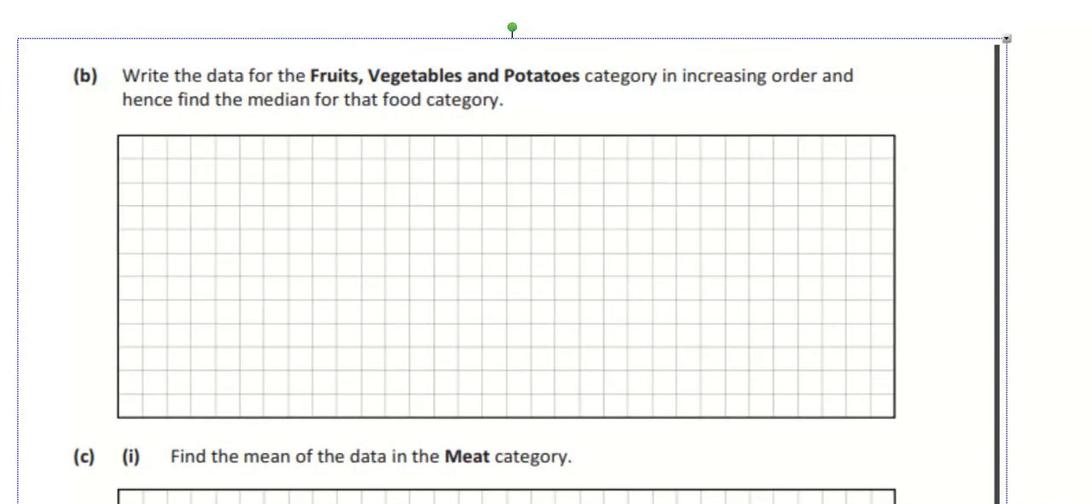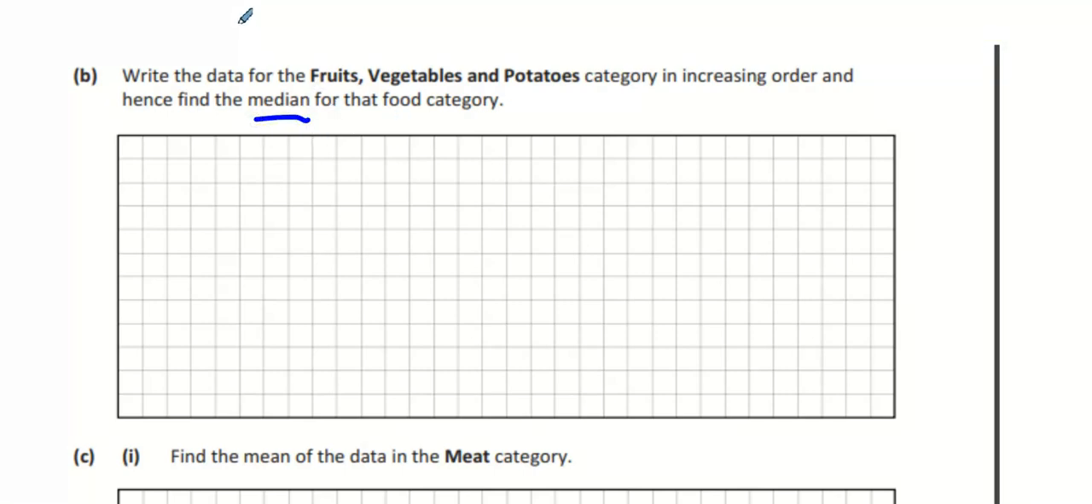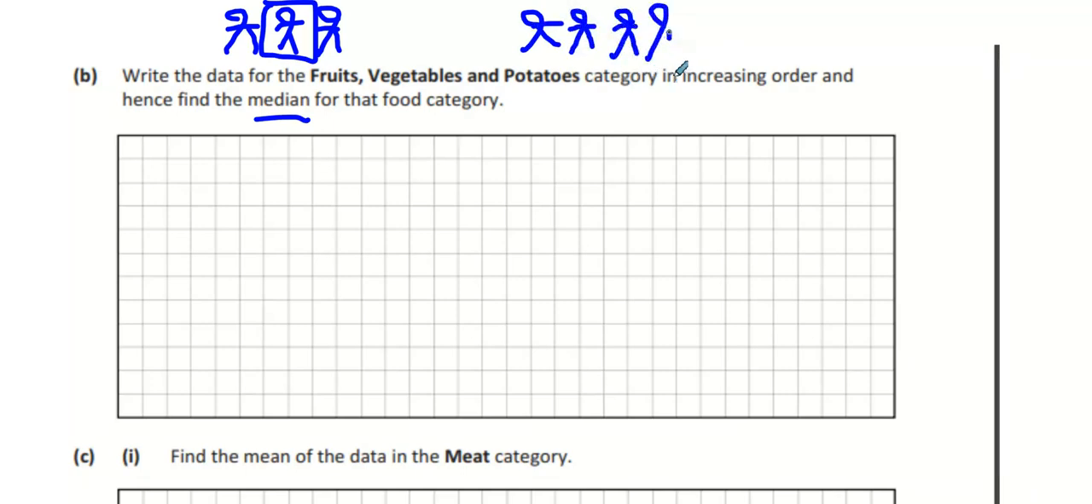Now, write down the data for fruits, vegetables, and potatoes in increasing order, and hence find the median for that food category. The median is the middle person. If you have 3 people, the middle person is the median. If you have 4 people, who's in the middle then? The average of the middle 2. So for even numbers, it's the average of the middle 2. For odd numbers, it's simply the middle. Everybody got that?